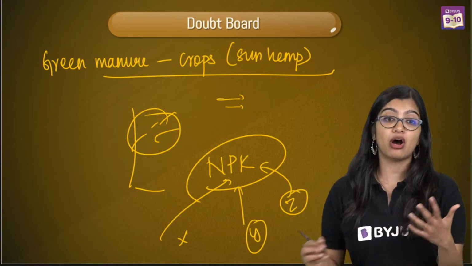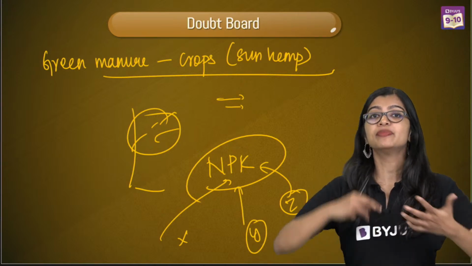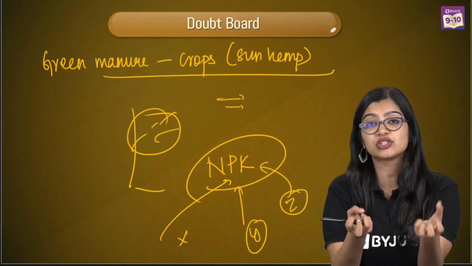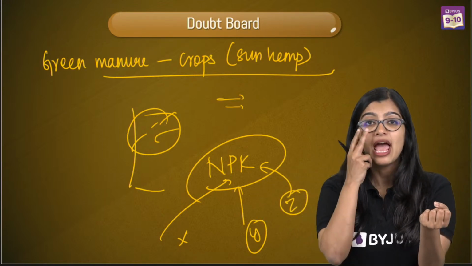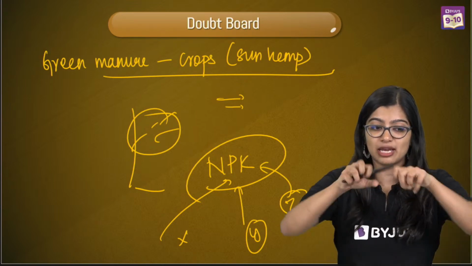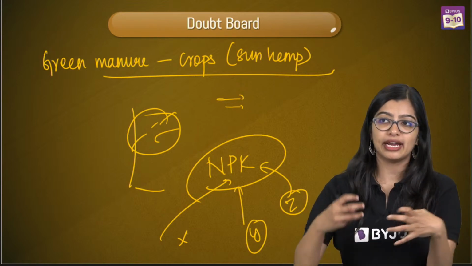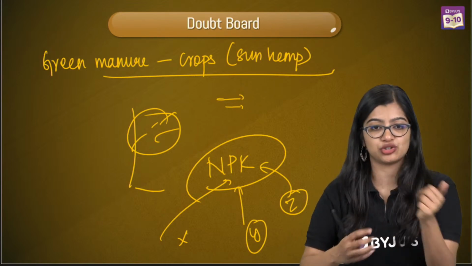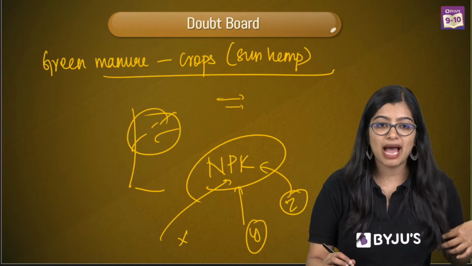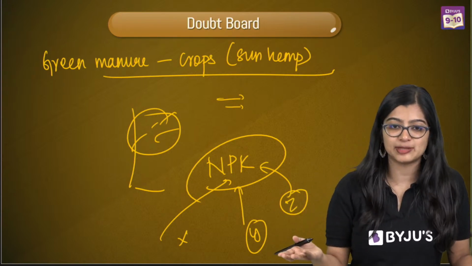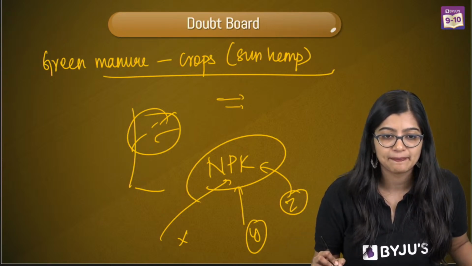How does manure improve soil texture? When you add manure, it improves the water holding capacity, right? And we also know that soil texture is very important for the crops and the roots to grow. So how does it improve? It technically adds to the texture basically. Ma'am, is potash also harmful when used? Overusage of anything is bad, right? So it's important to understand.